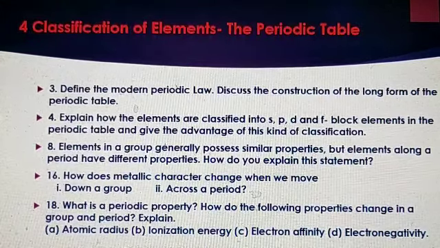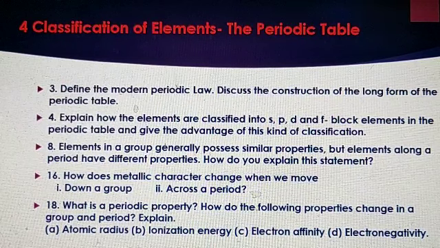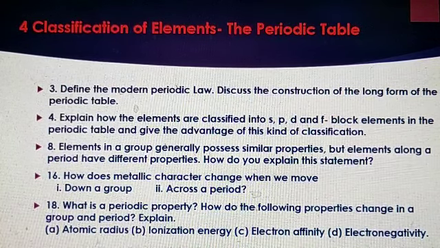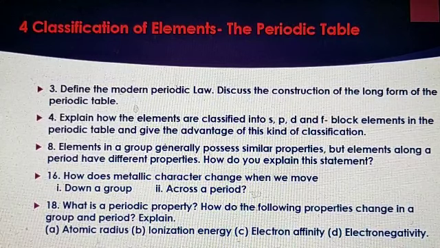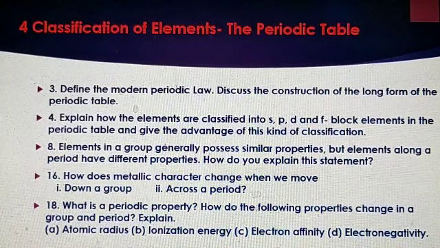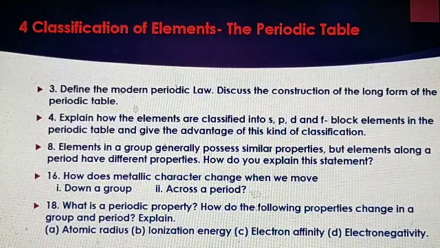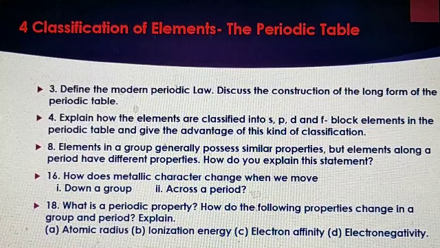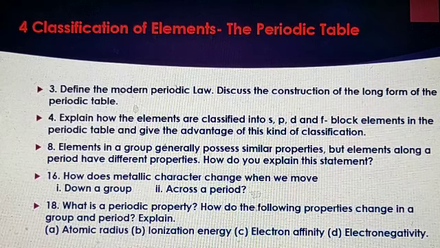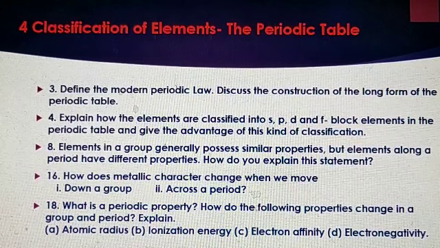Next one is fourth chapter, classification of elements, the periodic table. Define the modern periodic law. Discuss the construction of the long form of the periodic table. Next, explain how the elements are classified into s, p, d and f block elements in the periodic table and give the advantage of this kind of classification. Next, elements in a group generally possess similar properties, but elements along a period have different properties. How do you explain the statement?